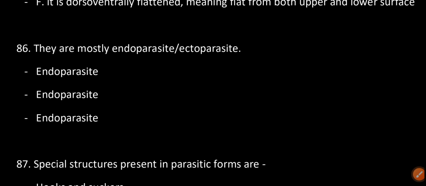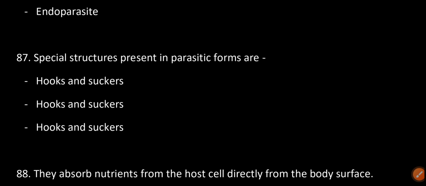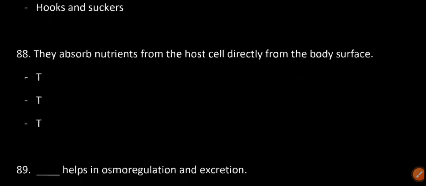They are mostly endoparasites. Special structures present in parasitic forms are hooks and suckers. They absorb nutrients from the host directly through the body surface.